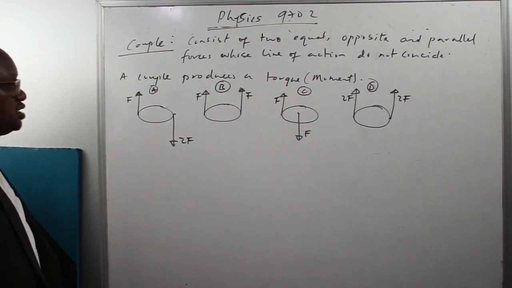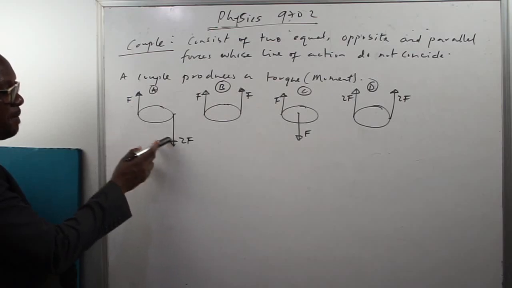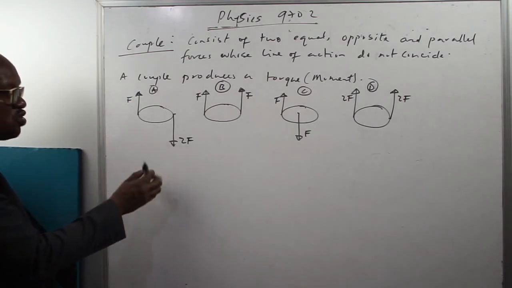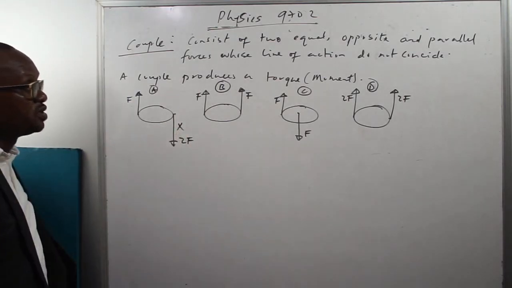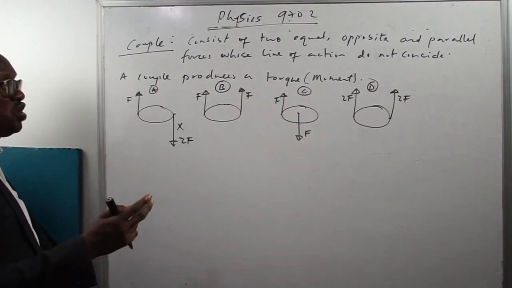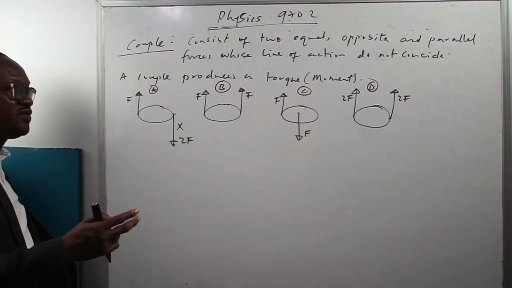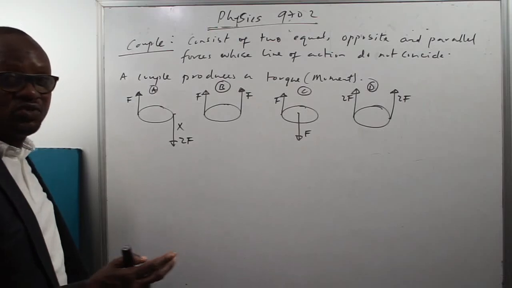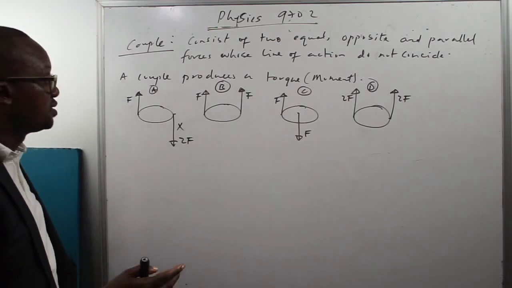A, the two forces are opposite, parallel, but they are not equal, so it's not a couple. Because a couple consists of two equal, opposite, and parallel forces whose lines of action do not coincide, meaning that the two forces are not acting at the same point.